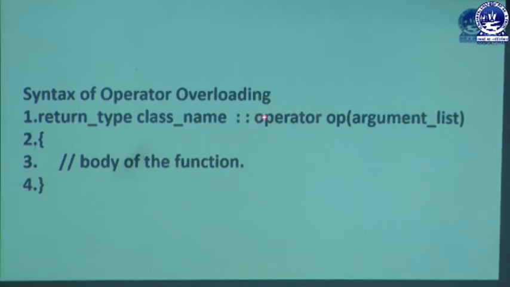Actually it is a method, an operator method, which has a predefined name. I cannot use anything else instead of operator here. Then the operator I want to overload, then the argument list, then the body of the function, then the closing brace. This is the syntax of operator overloading.